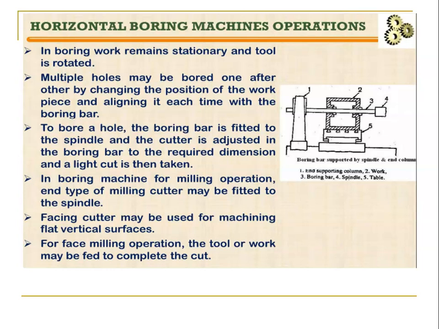In a boring machine we can also do milling operations. For milling we use a milling cutter. Separate attachments are required to do this process. A facing cutter may be used for machining a flat vertical surface. For the face milling operation, the tool or work may be fed to complete the cut. So for face milling, either the tool or the work is moved to fit. This is the horizontal boring machine.